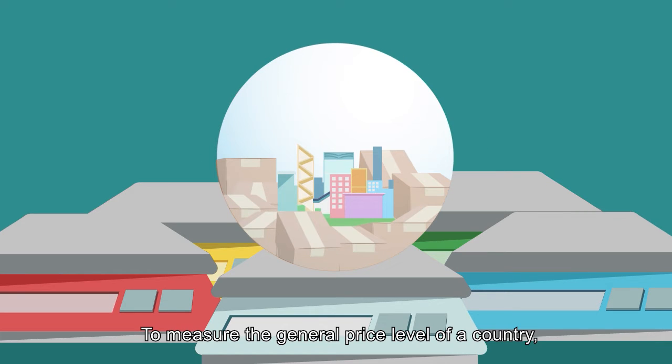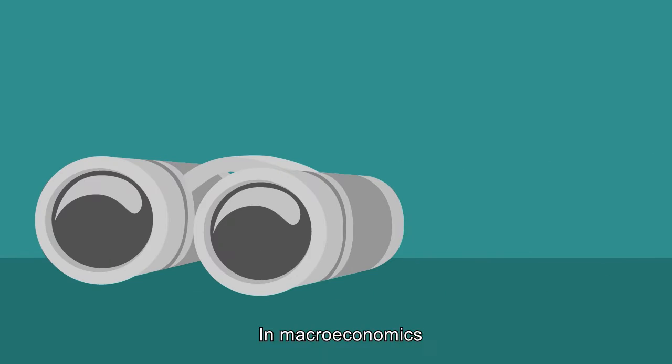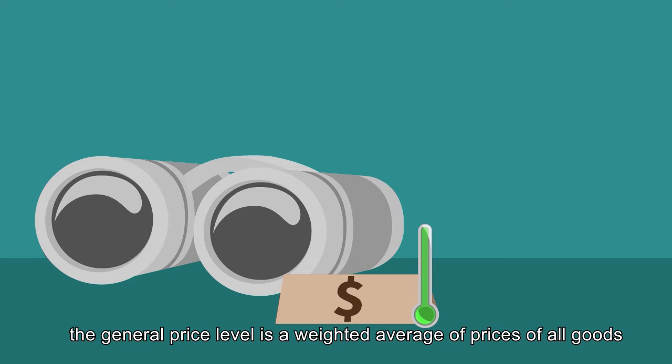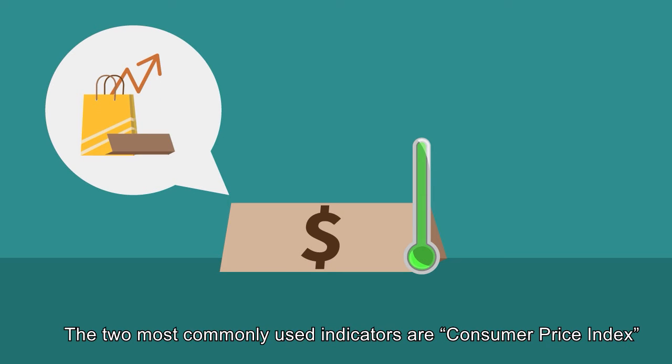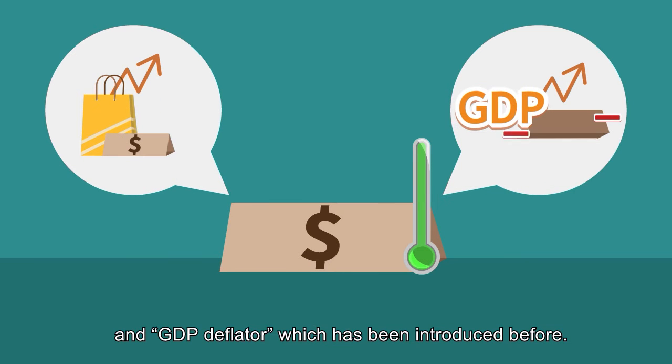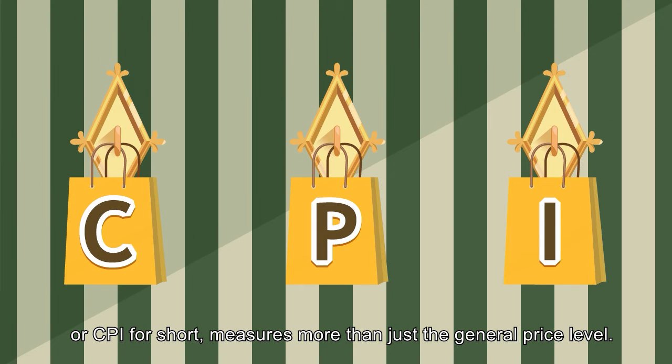To measure the general price level of a country, we need an indicator to include the prices of all these goods and services. In macroeconomics, the general price level is a weighted average of prices of all goods and services in an economy. The two most commonly used indicators are Consumer Price Index and GDP deflator, which has been introduced before. Consumer Price Index, or CPI for short, measures more than just the general price level.